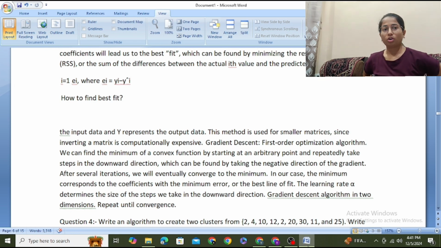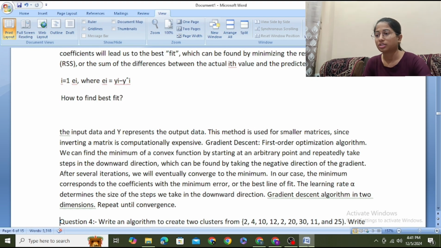We can find the minimum of a convex function by starting at an arbitrary point and repeatedly taking steps in the downward direction, which can be found by taking the negative direction of the gradient. After several iterations, we will eventually converge to the minimum. In our case, the minimum corresponds to the coefficients with the minimum error, or the best line of fit. The learning rate alpha determines the size of the steps we take in the downward direction.